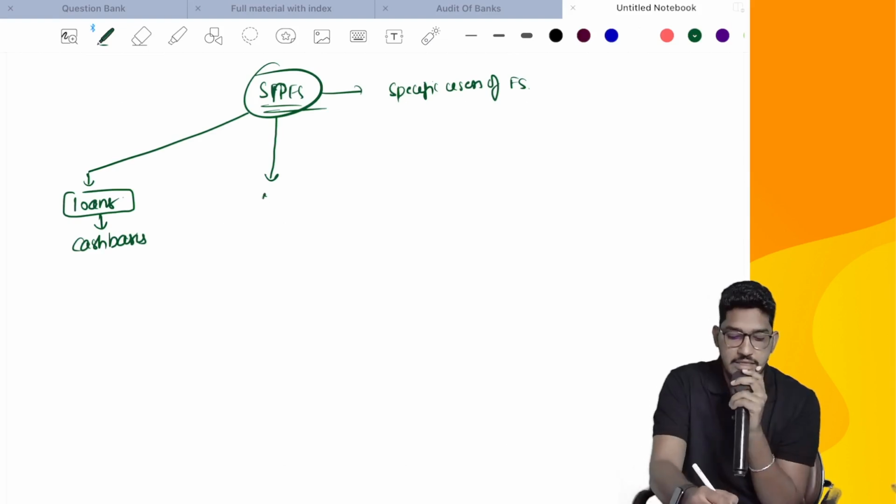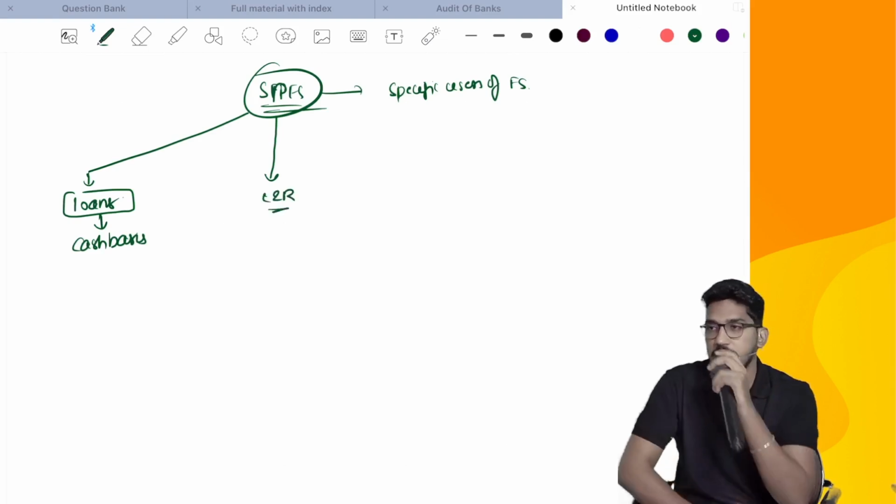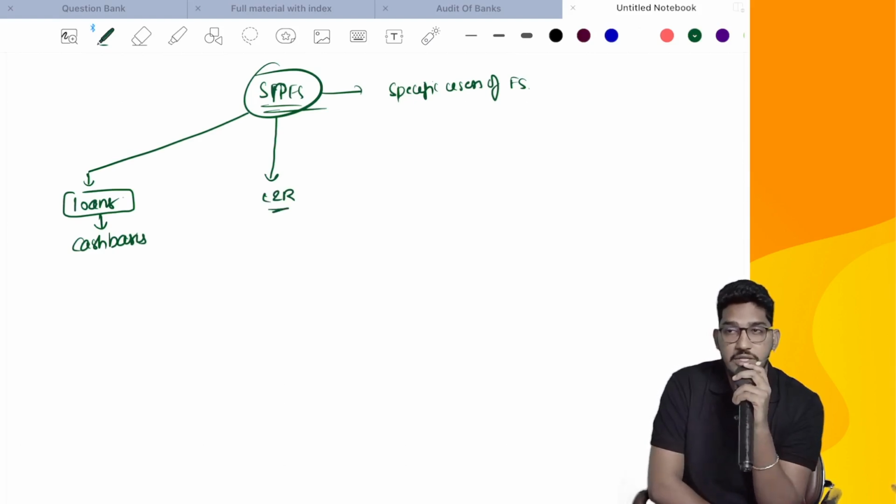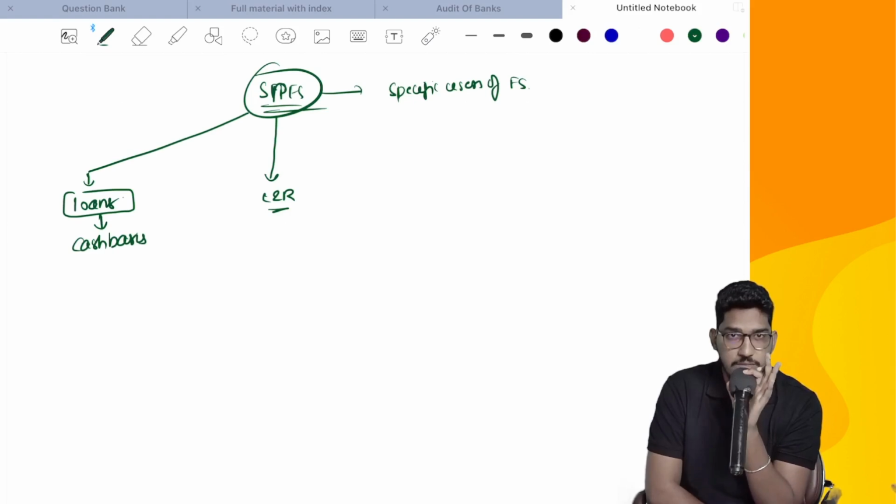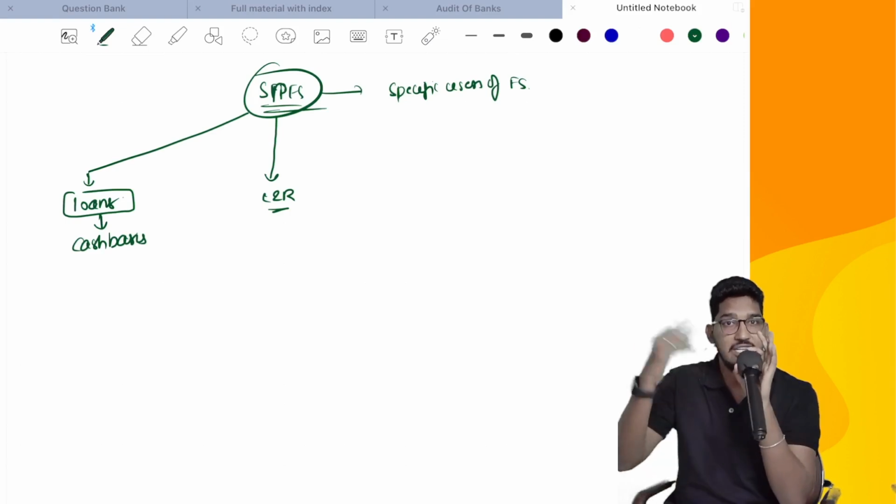Or there could be some other cases where you might be required to prepare financial statements on special purpose framework: in some cases, law and regulations will tell you. For some specific purposes, they might ask you to prepare the financial statements as per certain law and as per certain rules. If I have to give you one example, take RERA. Builders are there. So for builders, this RERA Act will become applicable, no? Now the RERA Act might tell builders to prepare the financial statements by classifying the cost and expenses per project, not the total expenses. They might ask you to prepare the project wise segregation of expenses.